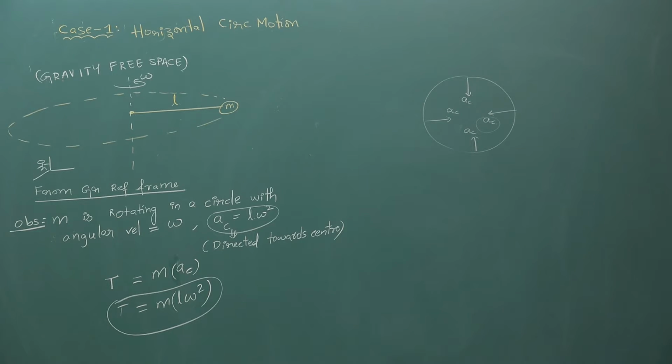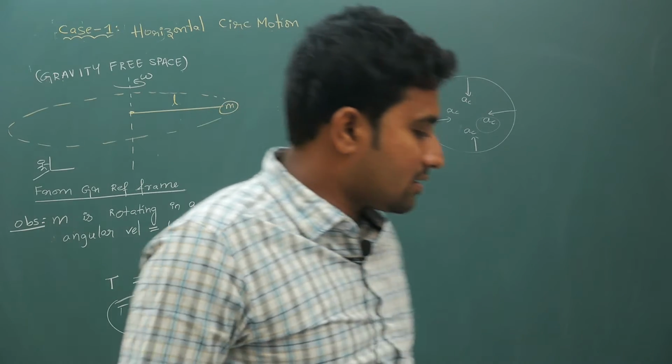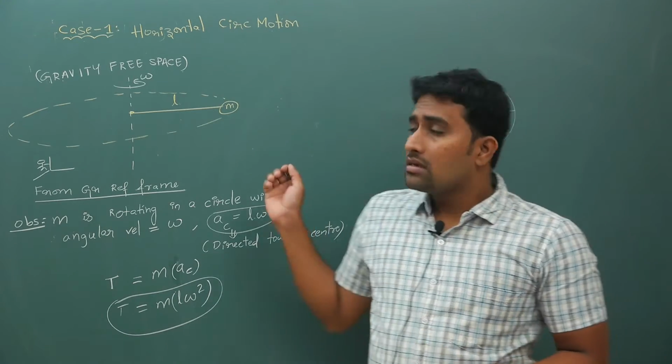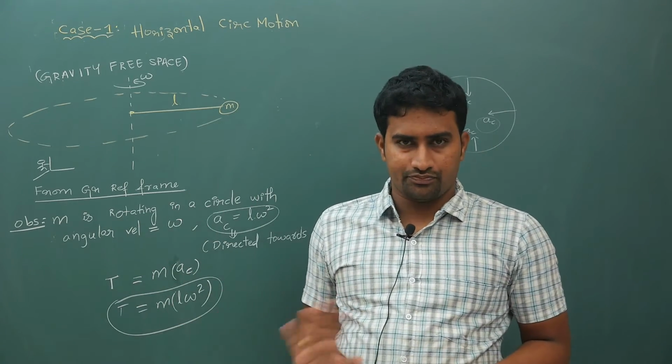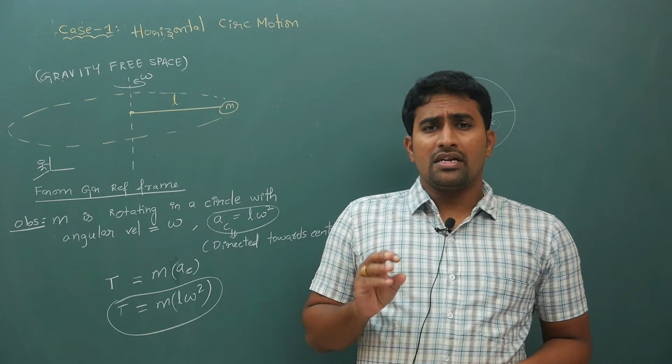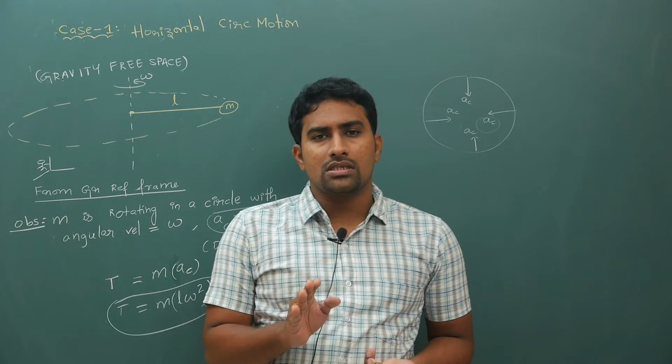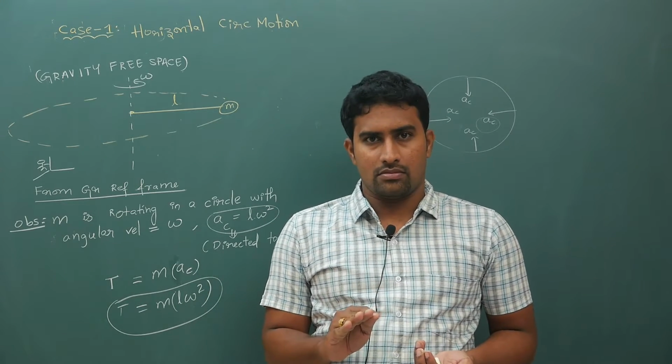Here please do not get confused that there is some centrifugal force, or some whirling force. No. Remember one thing very clearly: centripetal force is a general name.